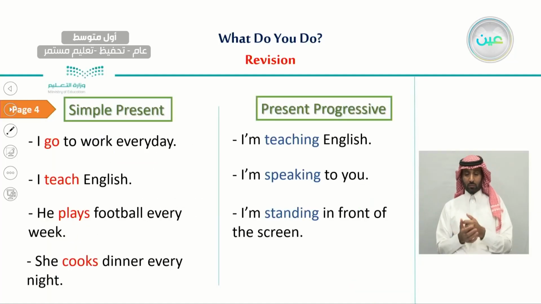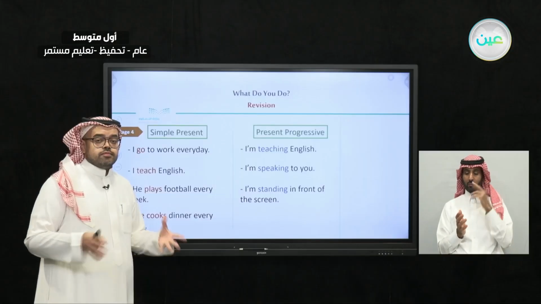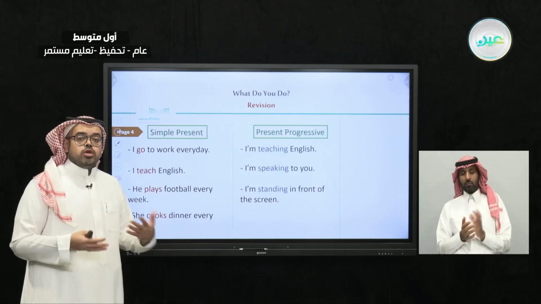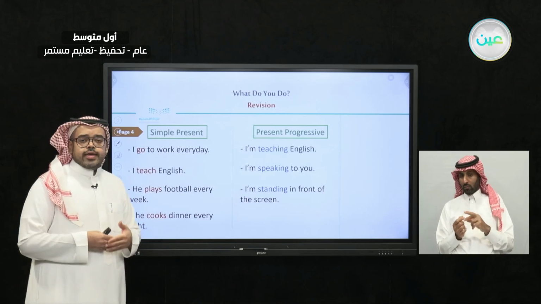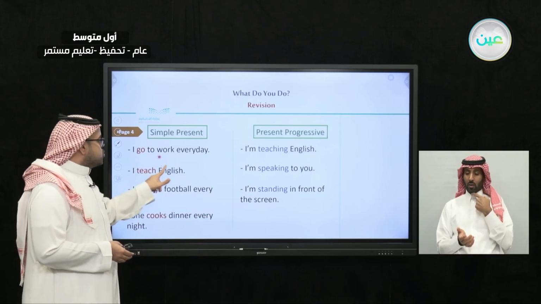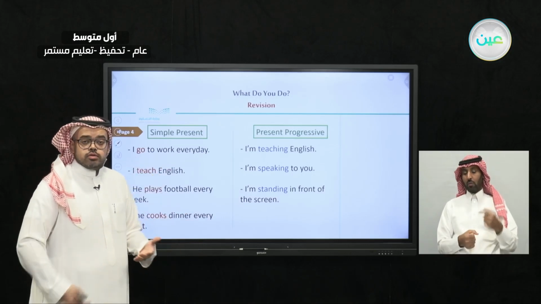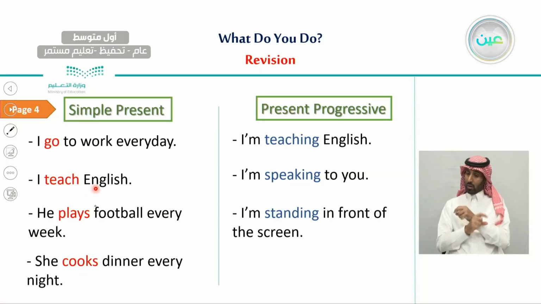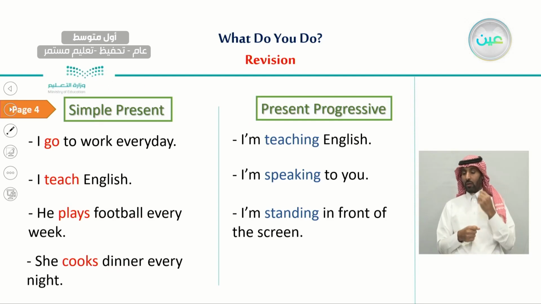Also, on page 4, in the grammar rule, we have identified the differences between the simple present and the present progressive. And we said that we use the simple present usually with every habit we do or every routine. For example, we say, I go to work every day. This is my routine. This is a kind of habit for me. Also, I teach English. This is what I do. He plays football every week. She cooks dinner every night. So we said that we use the simple present only for the habits or the activities that we do regularly.